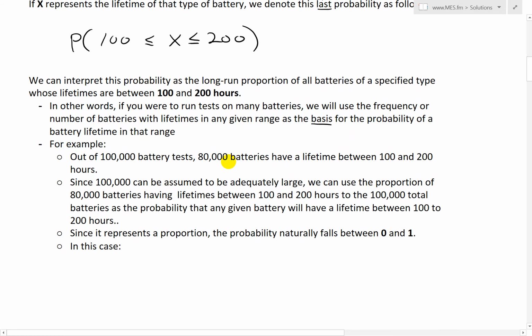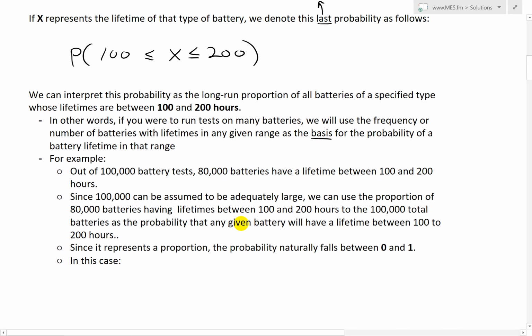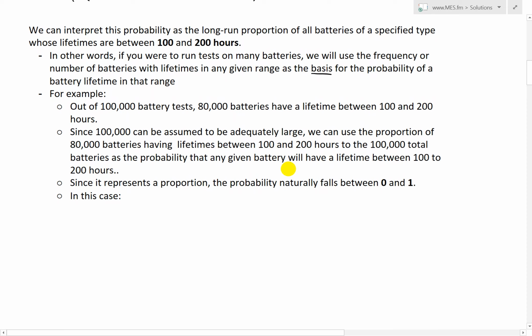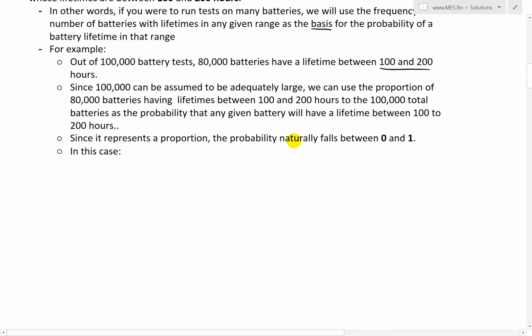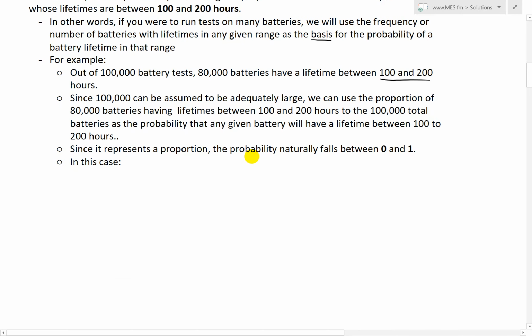So again, probability is based on experimental evidence, or just running tests many times. The probability depends on what you're likely to see happen by running a bunch of tests and seeing what happens. For example, in our case, let's assume out of 100,000 battery tests, 80,000 batteries have a lifetime between 100 and 200 hours. Since 100,000 can be assumed to be adequately large, again, it's an assumption we're making, and that's pretty much whenever you deal with scientific experiments, you're going to have to assume stuff like this.